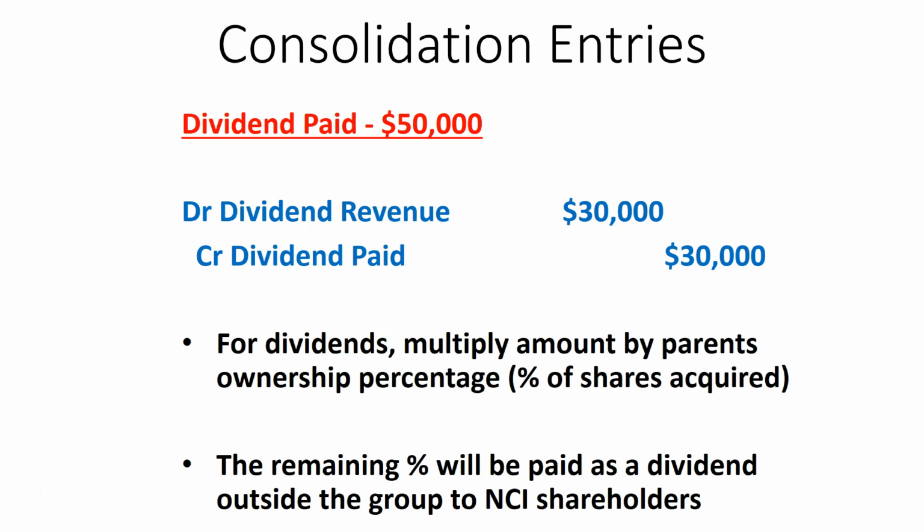So 50,000 multiplied by 60% is $30,000. So that is the amount of dividend revenue we're eliminating, because that is the amount that is staying within the group. The other $20,000 is being paid out to external shareholders, and so the group actually loses that $20,000 of cash.